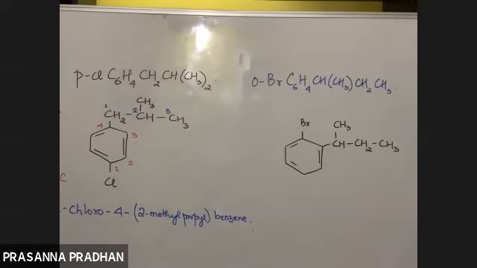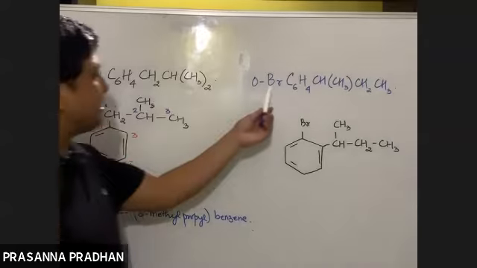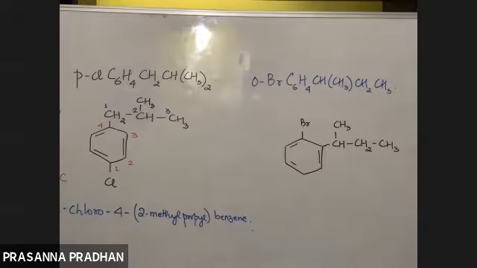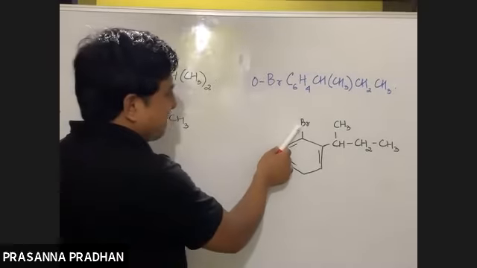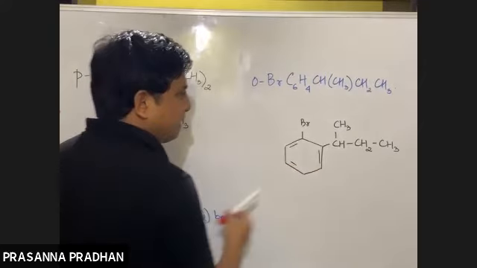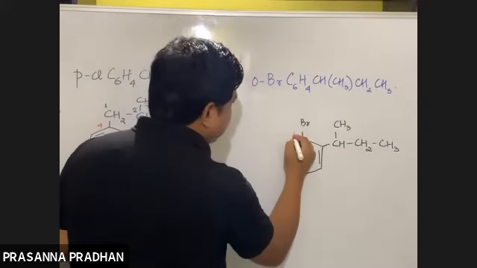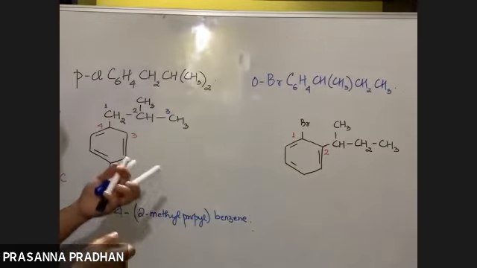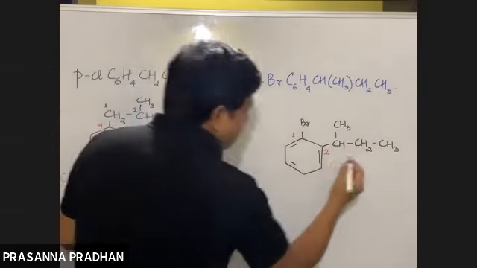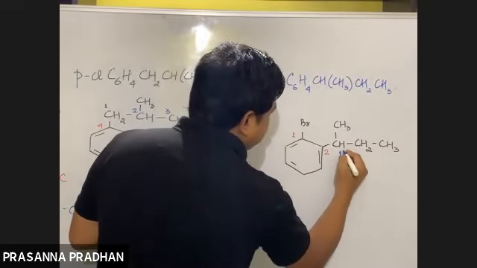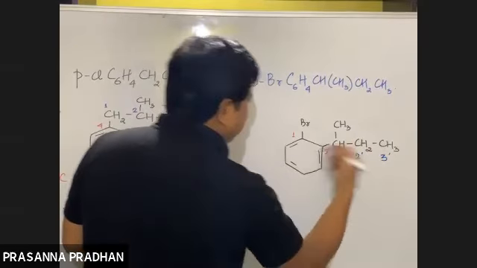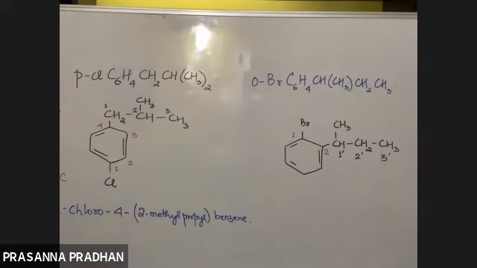Okay, now here we see the two substituents are in the ortho position like this. Now, which will come first in the alphabetical order? Obviously, you have to look at the substituents. It starts with B, bromo, then prop. So I'll start numbering from here. 1, 2. Now, the carbon atom which is directly attached to the parent chain will be numbered 1, or I can number it as 1 prime. Yes, in some textbooks, you will find it as 1 prime. You can use 1 or 1 prime, whatever you wish.